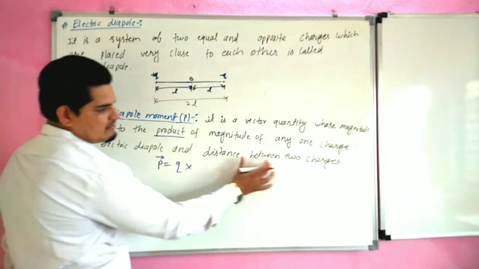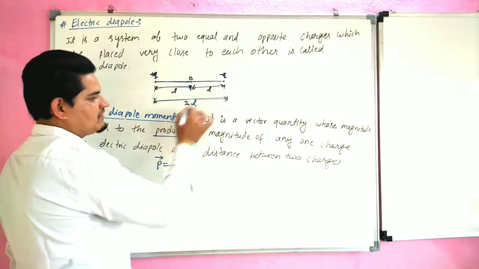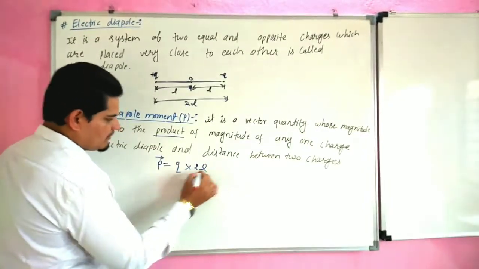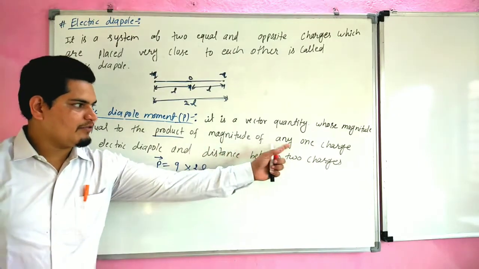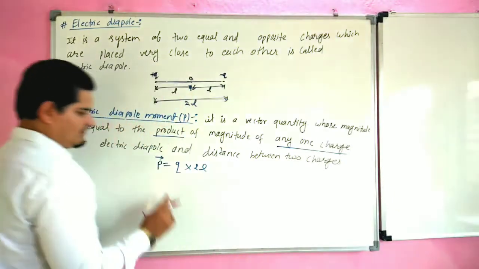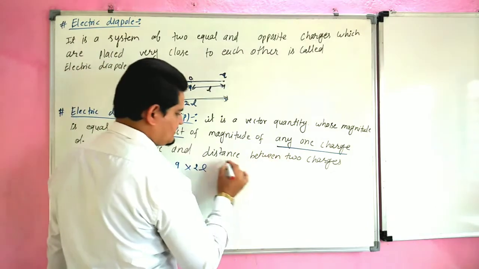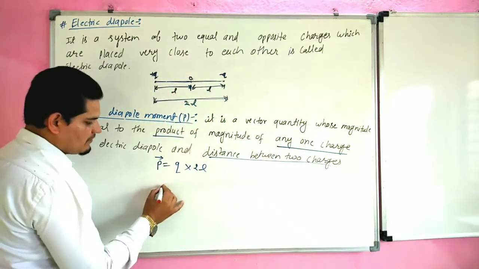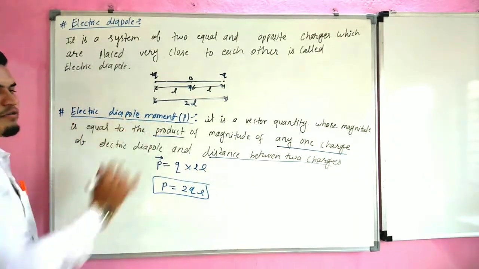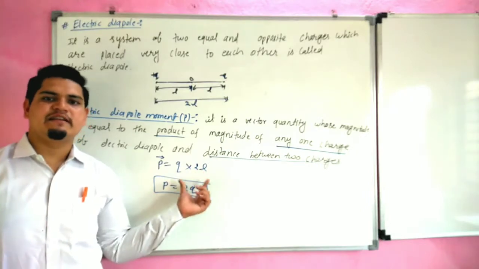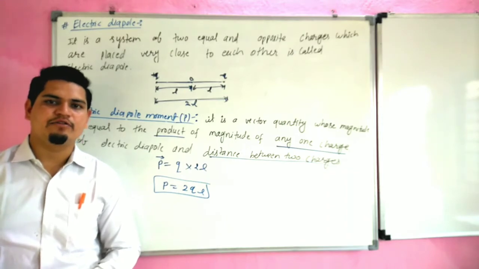The distance between the two charges is 2L. So it is the product of the magnitude of any one charge Q of the electric dipole and the distance between the two charges, 2L. We can write this as 2QL. This is the formula of electric dipole moment. It will also be used in derivation. Now we are going to start our next topic, electric field intensity due to electric dipole.